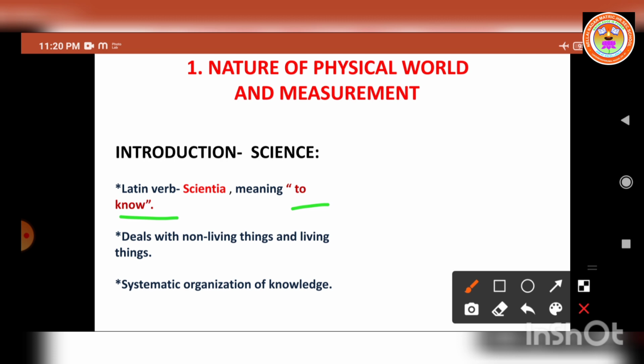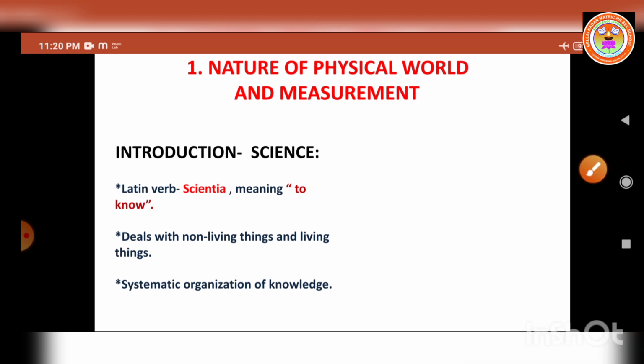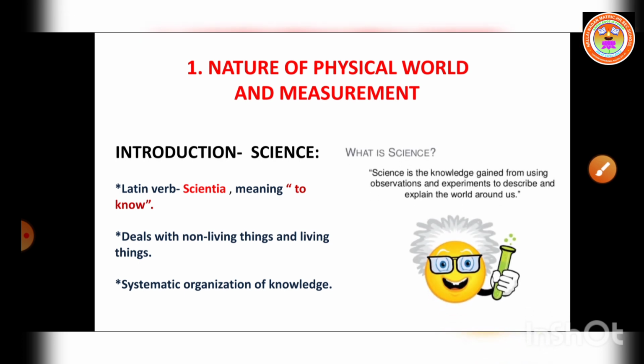The human mind is always curious to know and understand different phenomena like bright celestial objects in nature, cyclic changes in the seasons, occurrence of rainbow, etc. So, what is science? Science is the knowledge gained from using observations and experiments to describe and explain the world around us.